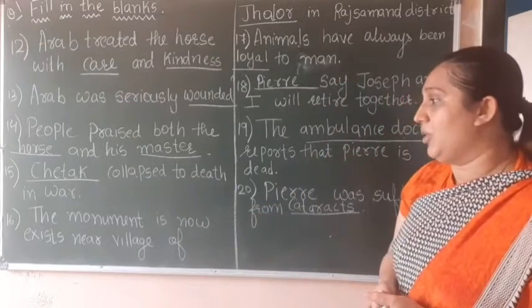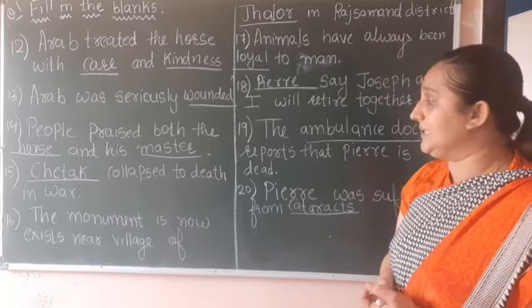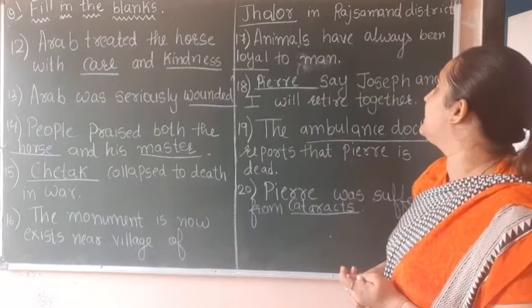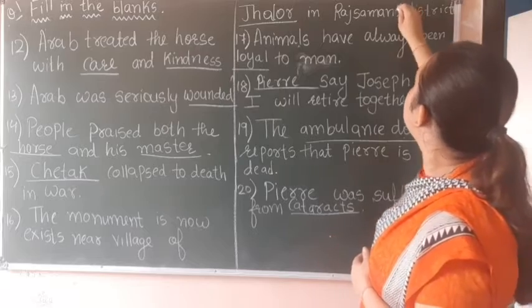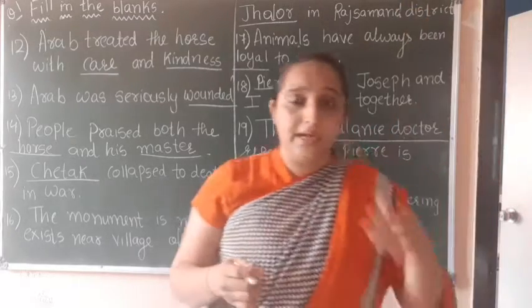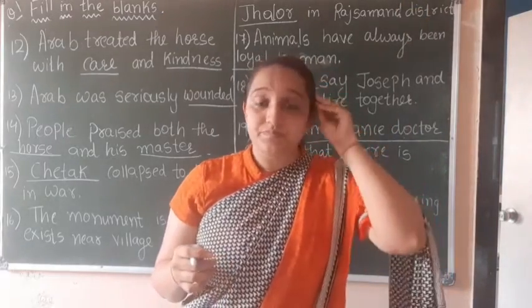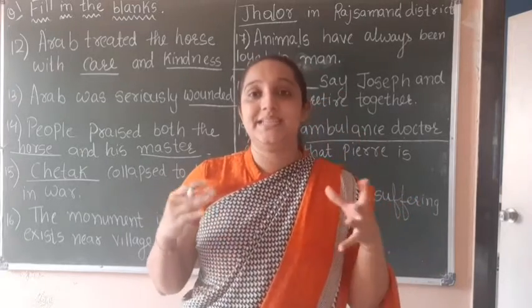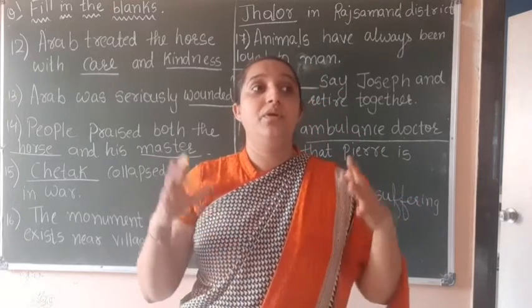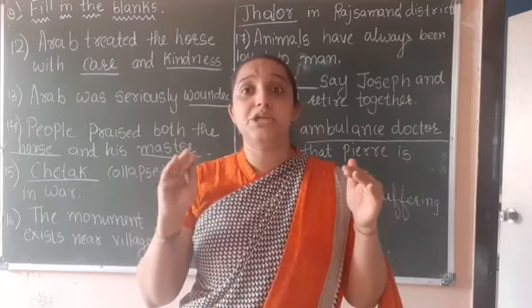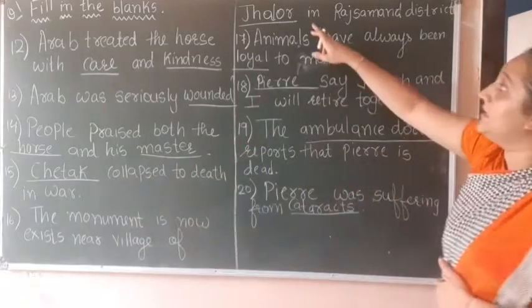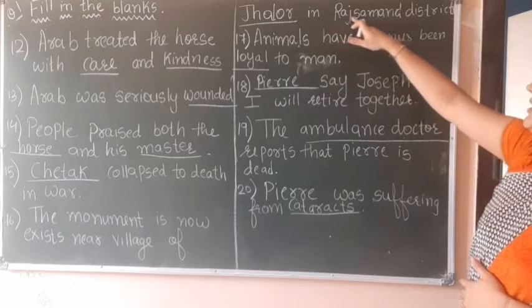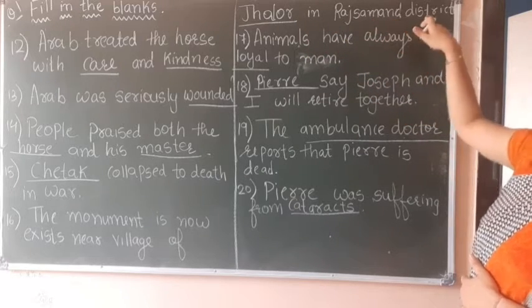Okay, now next, the monument still exists near the village of Jalore in Rajasthan, Rajsamand district. Okay, now the statue of Maharana Pratap sitting on a horse is still there. You can see that statue still in Jalore, in Rajasthan district.